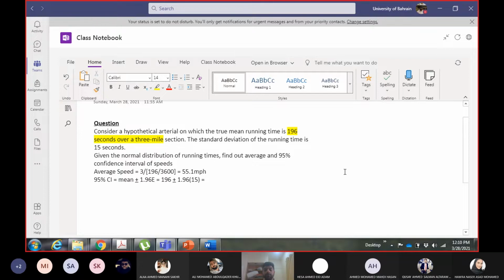Give me the range. 166.6. 166.6 seconds. Okay. 225.4. 225. Okay. Yes, in seconds.